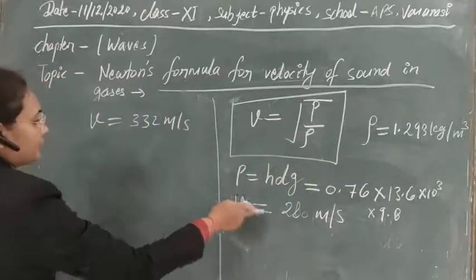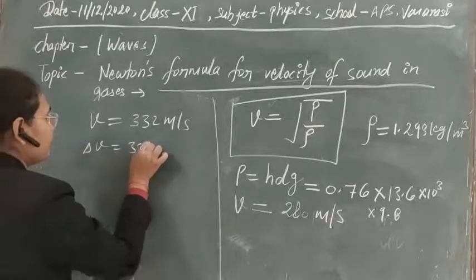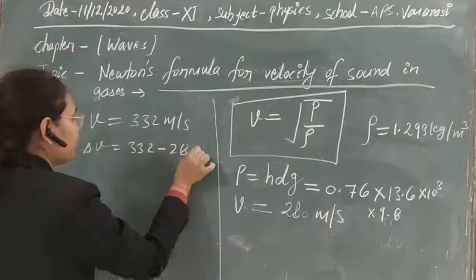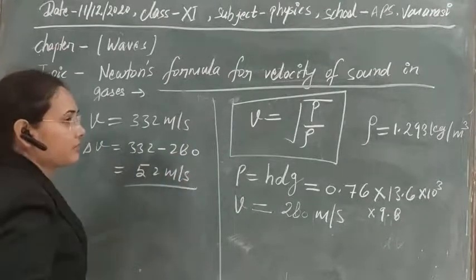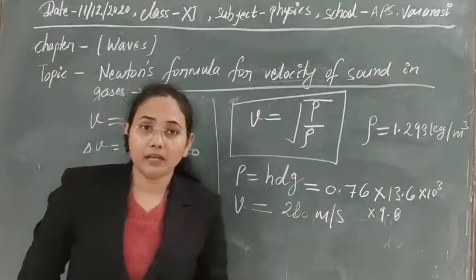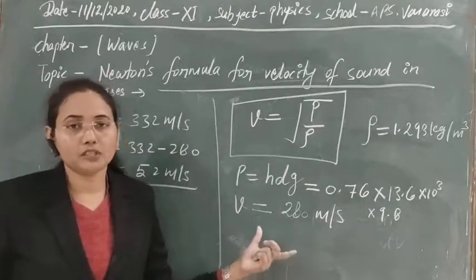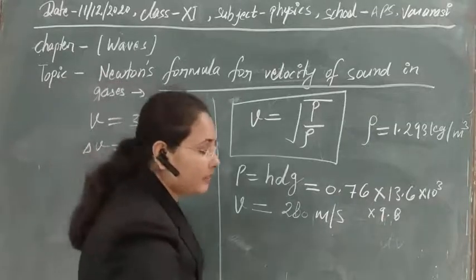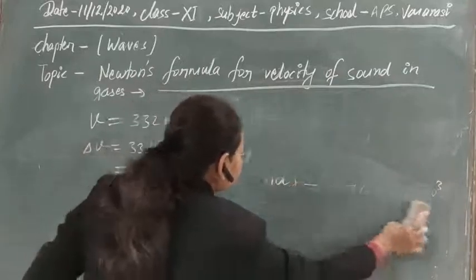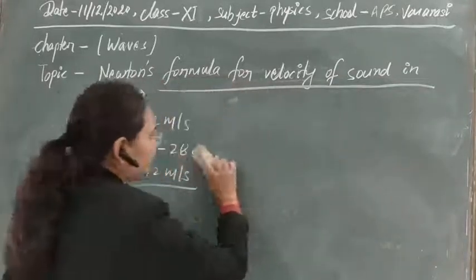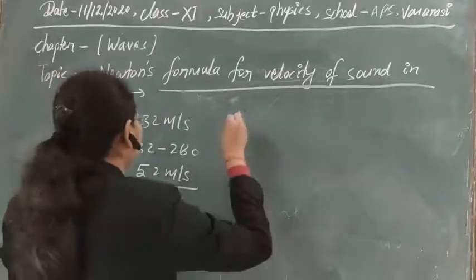If you take the difference of these, that is 332 minus 280, so this is 52 meter per second. This is the difference between the values that we have obtained experimentally and theoretically with the help of Newton's formula. After that, if you take the percentage error, since some experimental error can be produced, we can also see the experimental error here.